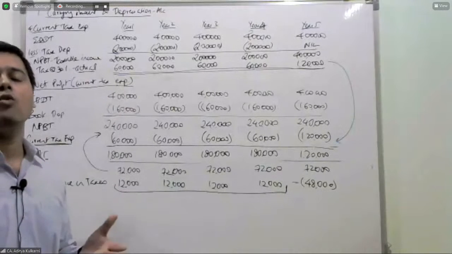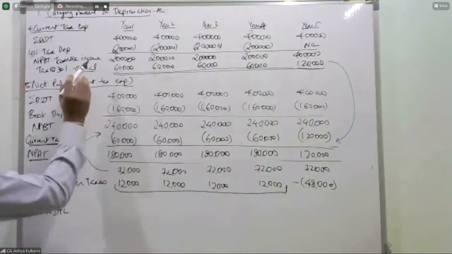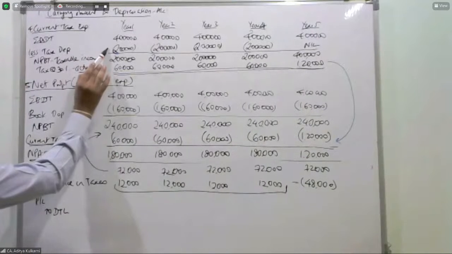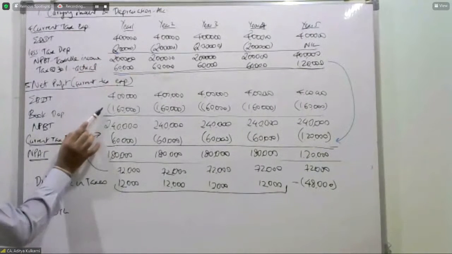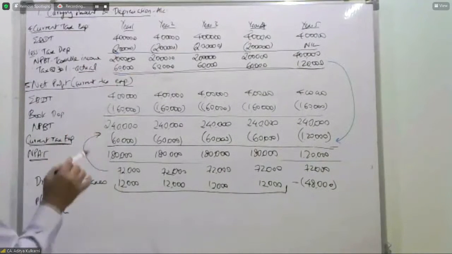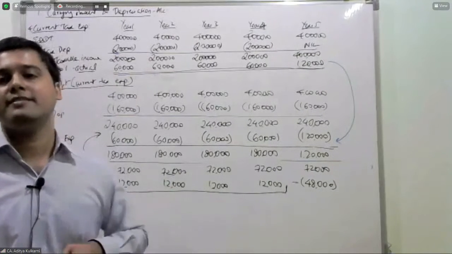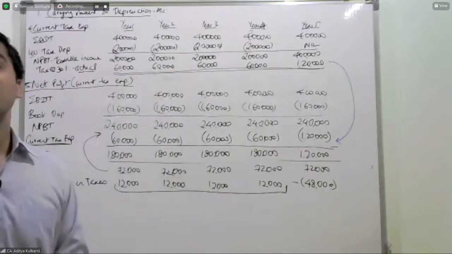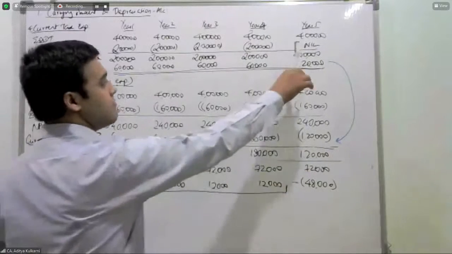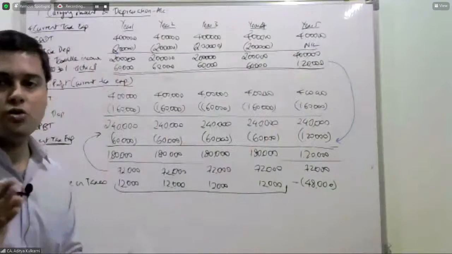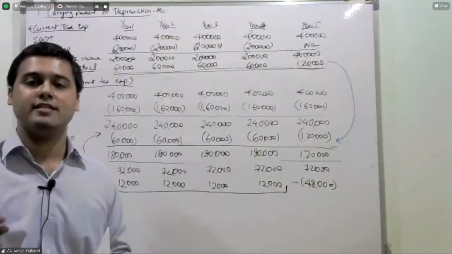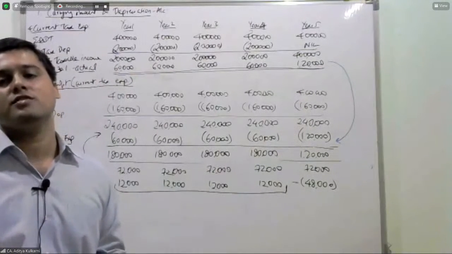Sir, how will we come to know the amount? Very simple. Tax depreciation is 2 lakhs. Book depreciation is 1,60,000. Each year you are claiming 40,000 rupees extra expense. So 2 lakhs minus 1,60,000, each year you are claiming 40,000 extra.